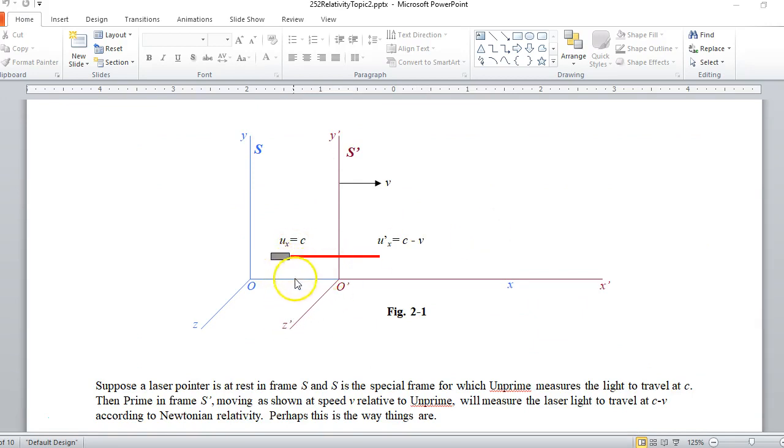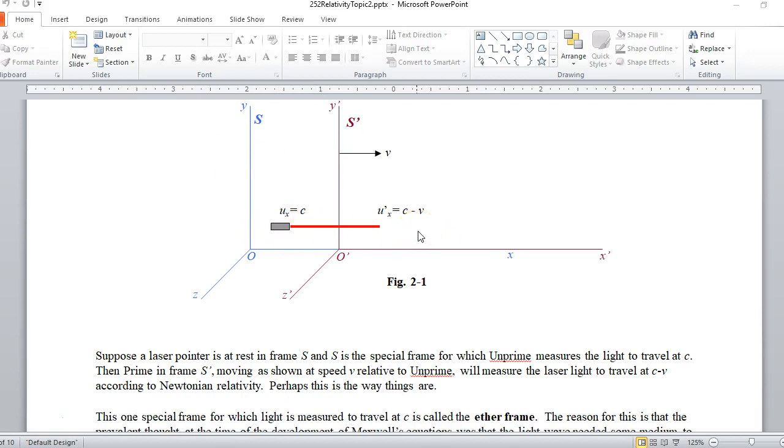Let's suppose you're standing on the sidewalk in frame S, and you shoot your laser pointer and you measure speed C. Your friend is in a car driving down Central Avenue at speed V relative to frame S. According to Newtonian relativity, that person should measure C minus V. Or how do we even know that your frame S is where the speed of light is in fact C? Because it seems like it's relative. In fact, in what frame does light travel at C?